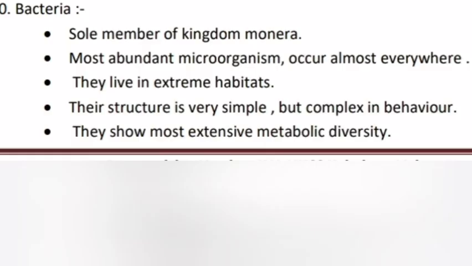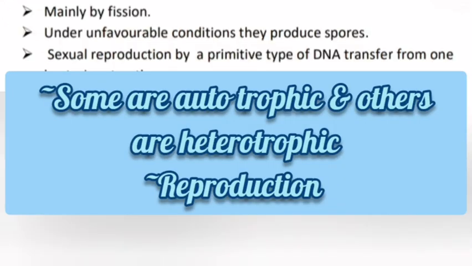10. Bacteria. 1. Sole member of Kingdom Monera. 2. Most abundant microorganisms, occur almost everywhere. 3. They live in extreme habitats. 4. Their structure is very simple but complex in behavior. 5. They show most extensive metabolic diversity. 6. Some are autotrophic, prepare their own food, and others are heterotrophic, require ready-made food.